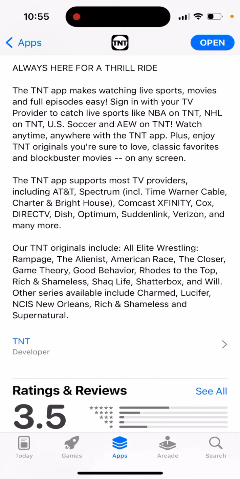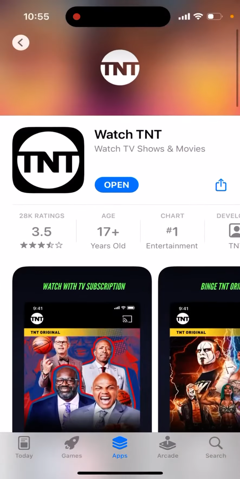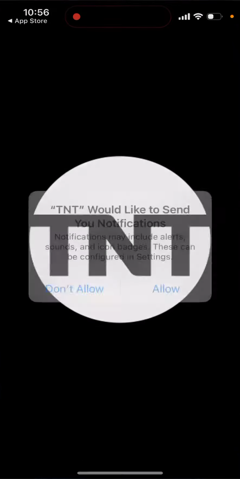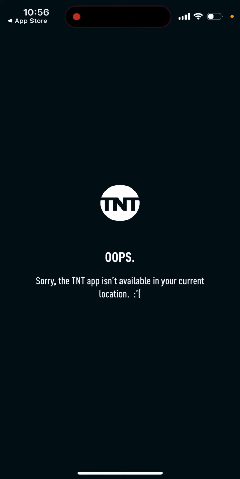So you can see the list of TV providers which are supported, including AT&T, Spectrum, Comcast, Xfinity, Cox, DirecTV, Dish, Optimum, Suddenlink, Verizon, and many more. And then there are some TNT originals. This app is growing in popularity, especially, I think.